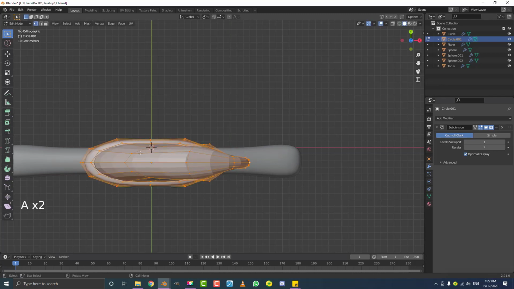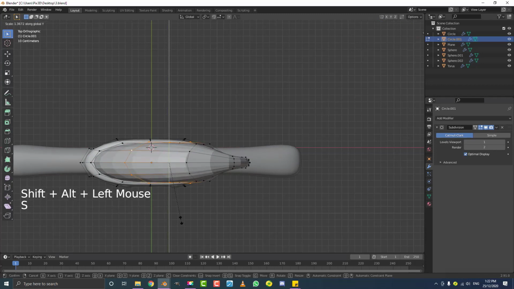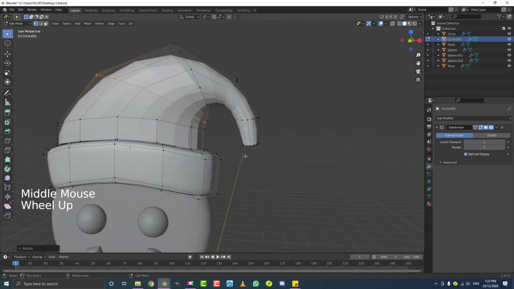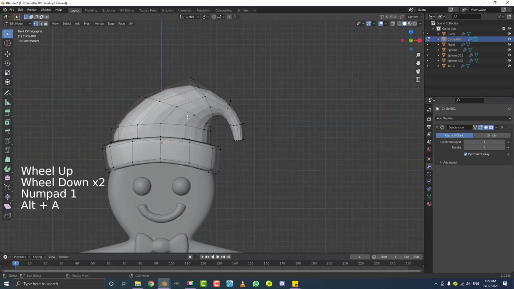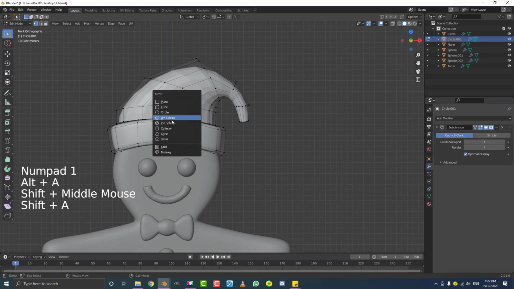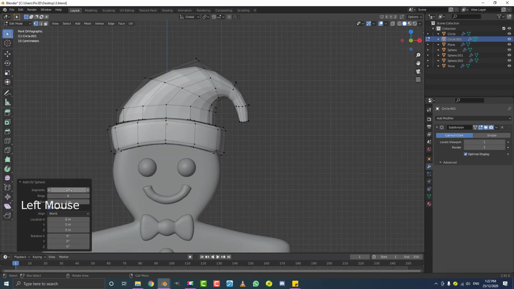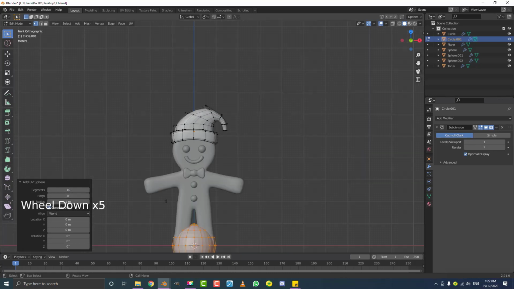And we can also just select this edge here, and then S, Y, and scale that out along the Y. Doesn't have to be perfect, but just something like that should be fine. And then while we're still in edit mode here, we're going to go Shift A, add in a UV sphere, go to the add sphere settings, and just leave the top as 16 and the ring segments as 8.